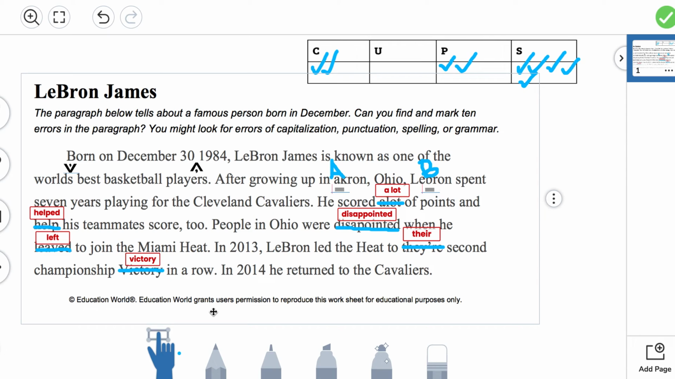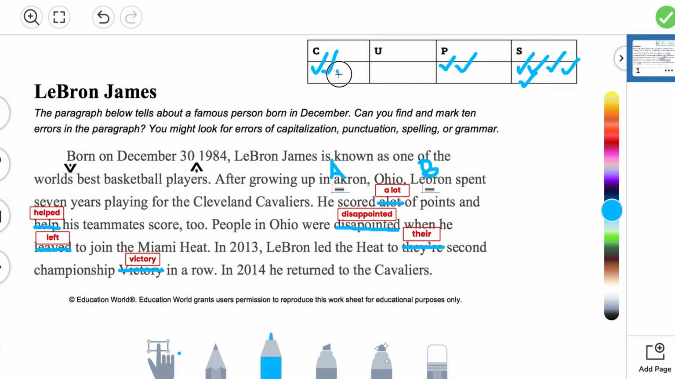Now, what kind of error was this? If we change an uppercase V to a lowercase v, this is dealing with capitalization. That word was capitalized incorrectly. So we add a check mark underneath the C in CUPS. So once again, to recap, the C stands for capitalization. I can't speak today. Words that need to be capitalized.